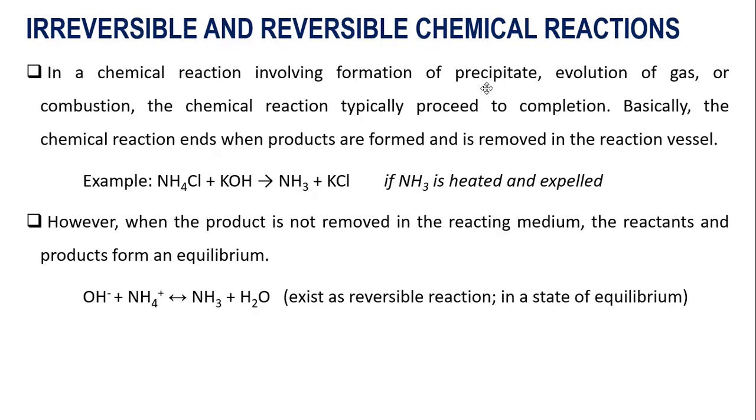Now, if the products in a certain chemical reaction are not actually removed from the vessel, sometimes the chemical reaction will proceed to a reversible chemical reaction. When the product is not removed from your reacting medium, the products that are formed react with each other again and form your reactants. This is what you call a reversible chemical reaction. When this happens, you form what you call chemical equilibrium.